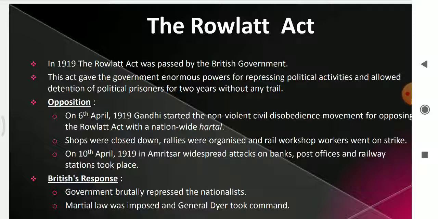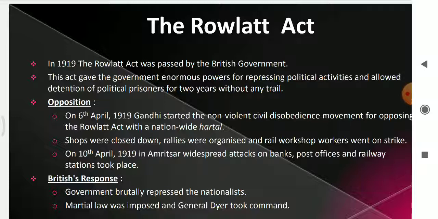Martial law means that people should not gather in a group. More than two people should not gather in a group, and they should not come out of the house unnecessarily. And who took the command of this martial law? General Dyer took the command of this martial law.